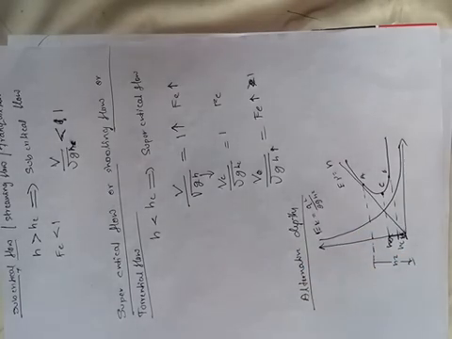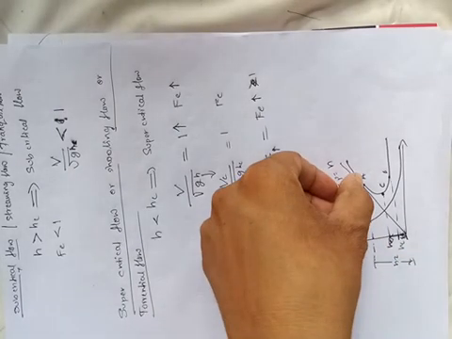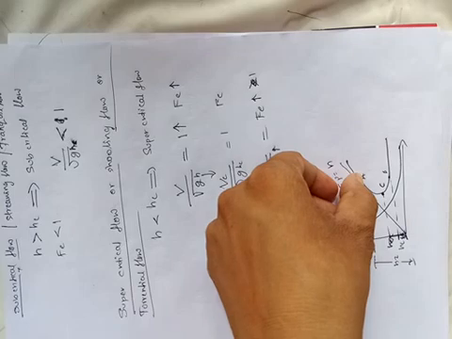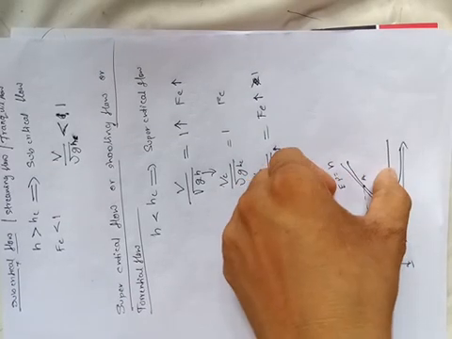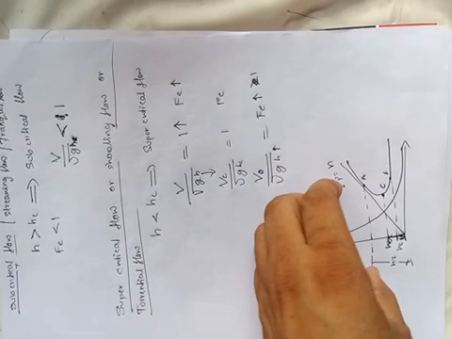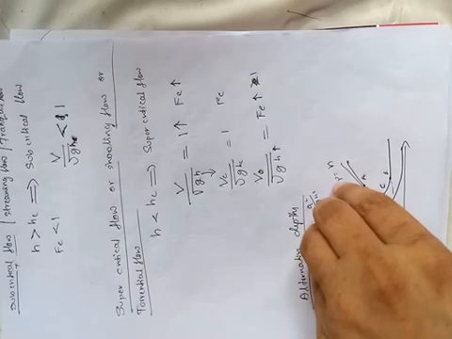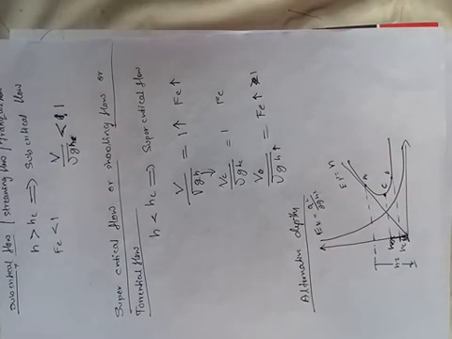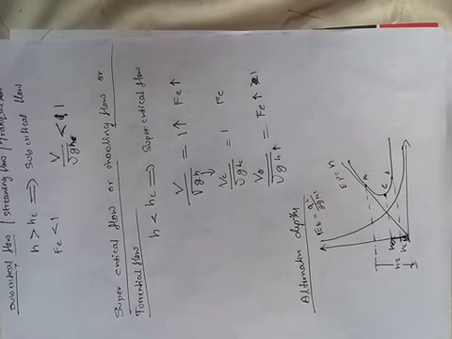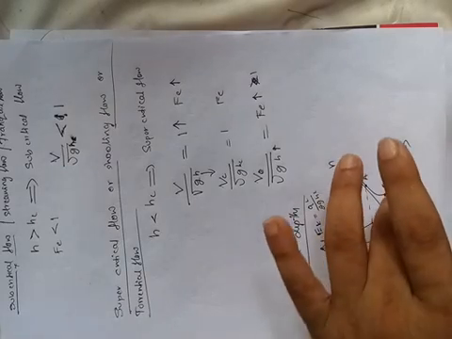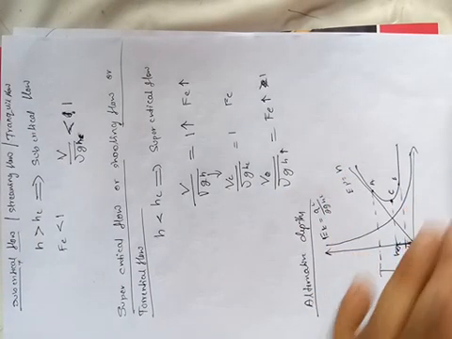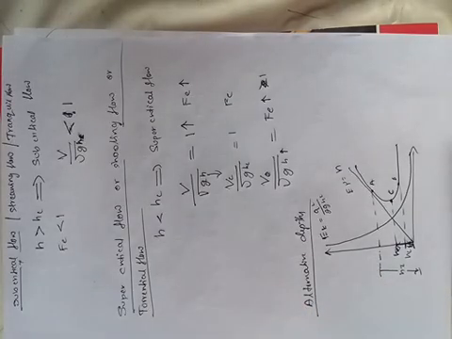So H1 and H2, at the points A and B, 2 points, the depth is one greater than the critical depth and another less than the critical depth. These 2 depths corresponding to the same specific energy are called alternative depths, represented as H1 and H2.